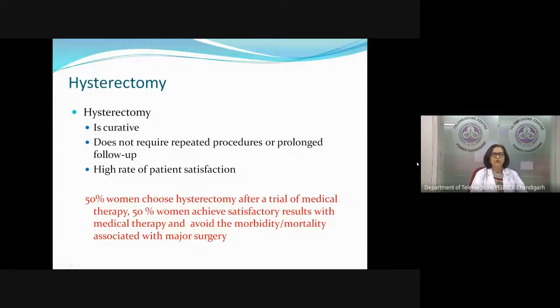Hysterectomy is curative. You don't need to do repeated procedures, and you don't need very prolonged follow-up. Patient satisfaction is very high. So yes, it's a very good option we have, but we must remember that 50% of the women who take medical therapy might choose hysterectomy after a trial of medical therapy, but there are 50% who have been saved from the major morbidity of hysterectomy by giving medical treatment. Therefore, medical treatment remains the first option and hysterectomy is an option which is available and a good option if required.